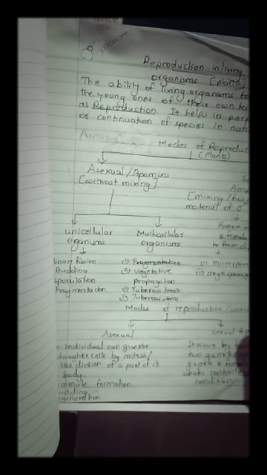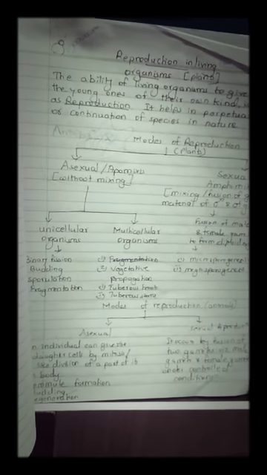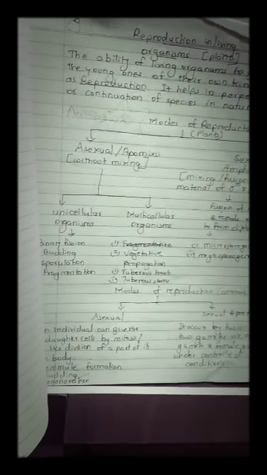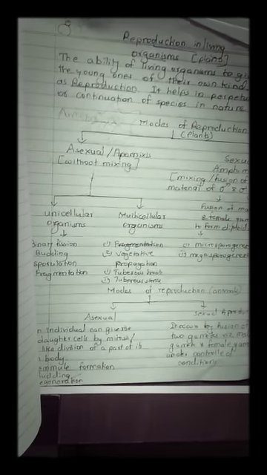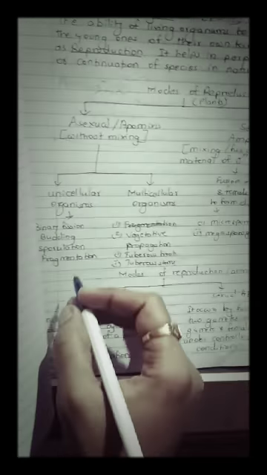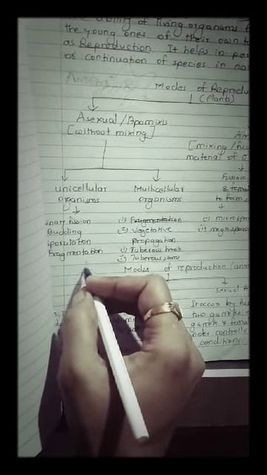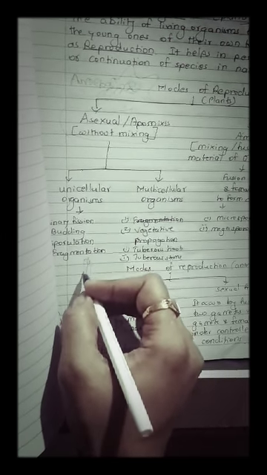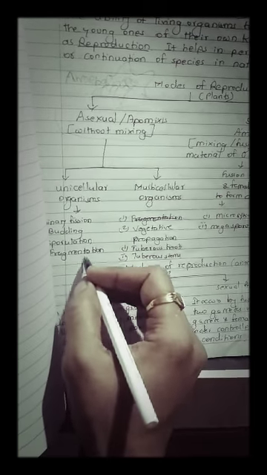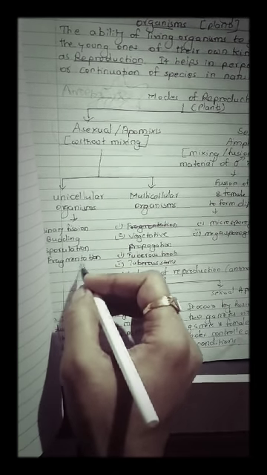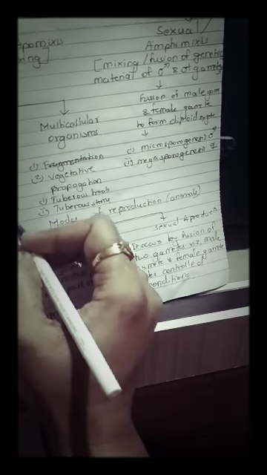Then sporulation, spore formation, and fragmentation. Spores are the dehydrated cell structures which, upon the emergence of favorable conditions, give rise to a new plant. Similarly, fragmentation takes place for Spirogyra-like structures. Spirogyra has a rectangular structure. It divides itself into long thread-like fragments, and they dehisce off, and each fragment will give rise to a new plant cell.